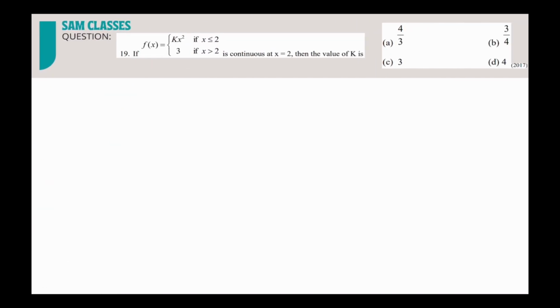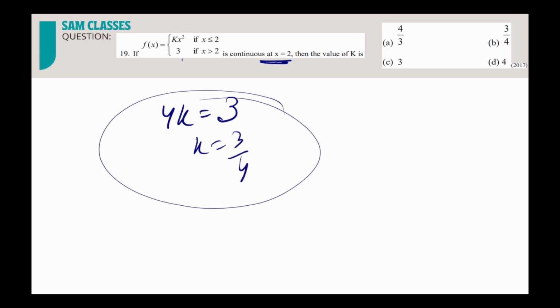Now the moment you see this, I don't need to solve it, correct. The moment you put x equal to 2, what will you get? 4k, and that is equal to 3. Just limit equal to function value at that point, so continuous, no. So k is equal to 3 by 4.